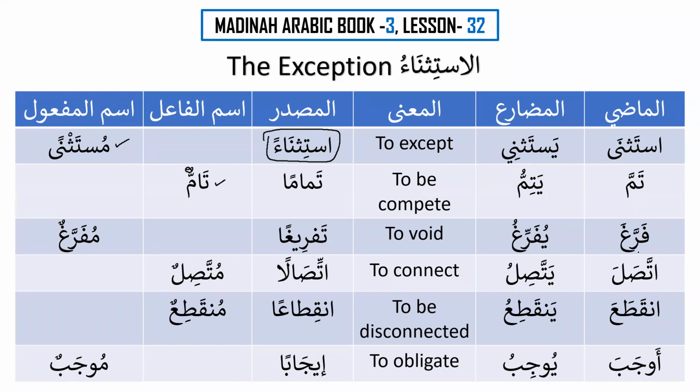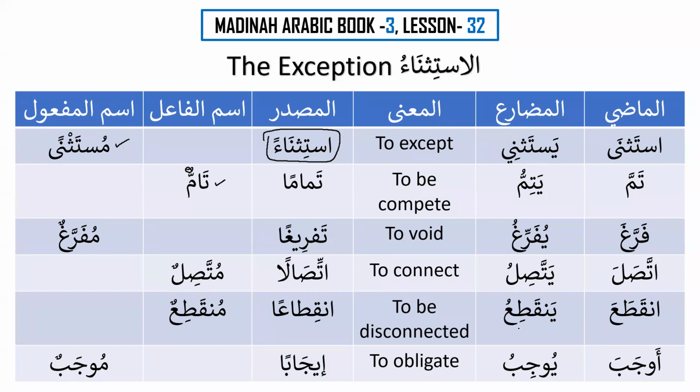Then we have farraga, yufarrigu, tafrigan, to void, to make something empty. And ismul maf'ul will be mufarragun, something that is empty or something that has been made empty. Then we have ittasala, yattasilu, ittisalan, that means to connect. And we have muttasilun, ismul fa'il, something that is the connector basically. Muttasilun will be something that is connected or the connector.